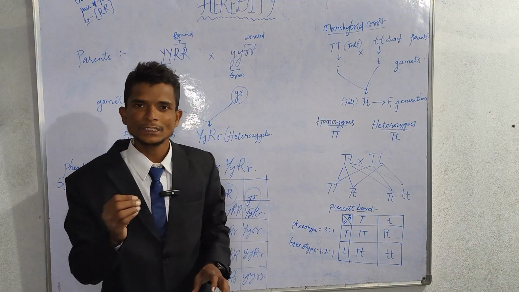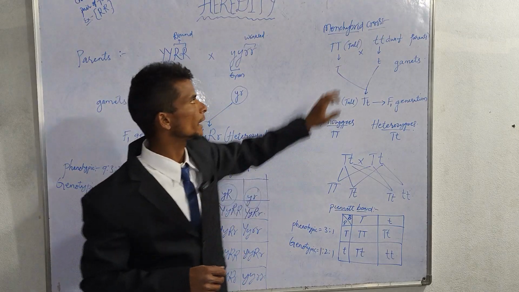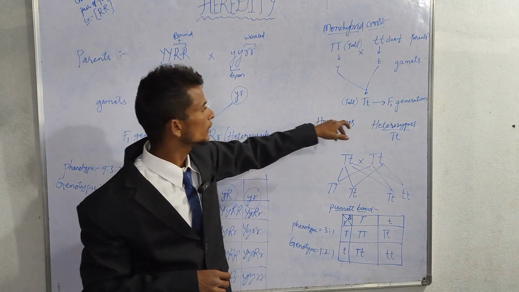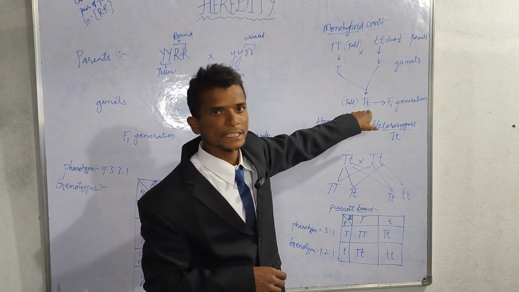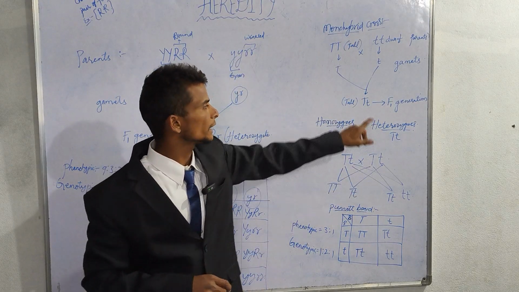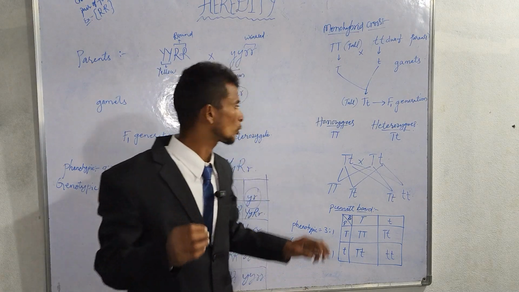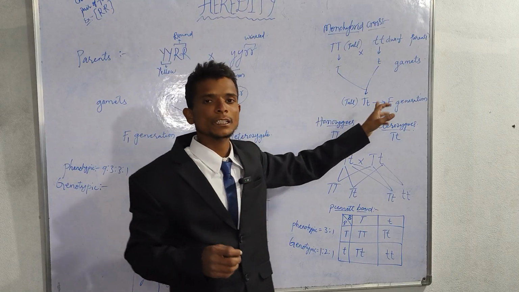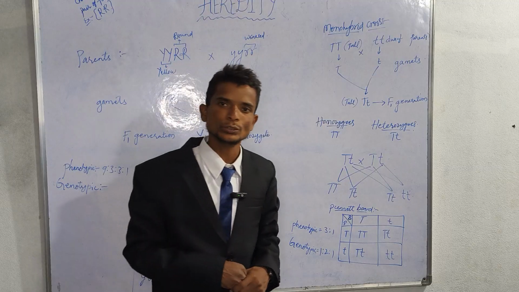When the genes have two same factors, that is homozygous, like capital T capital T. Capital T small t is a heterozygous character. Here the capital T is dominating. We already know about homozygous and heterozygous. And when this F1 generation is crossed one more time, we get the F2 generation, filial 2 generation.